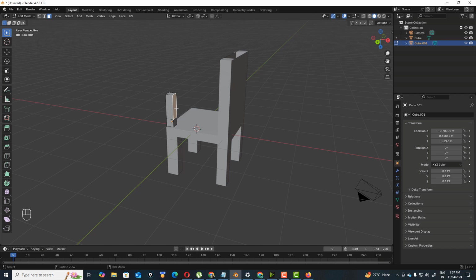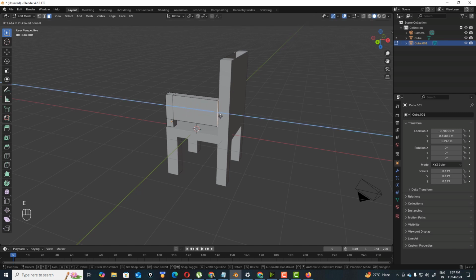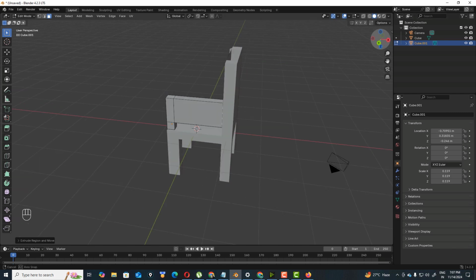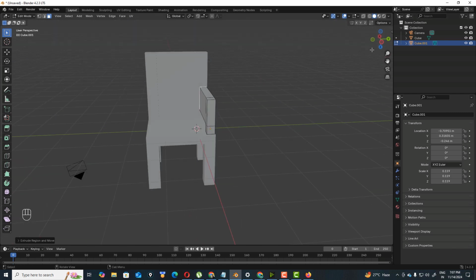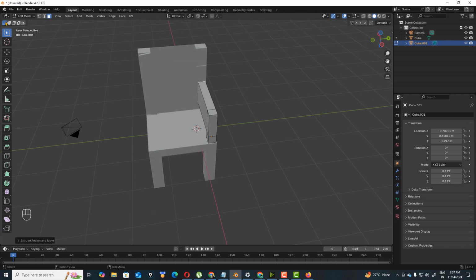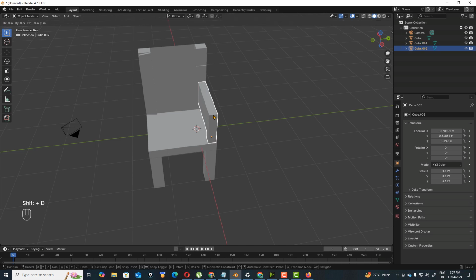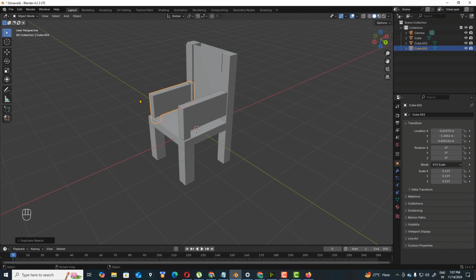Face, extrude face like this, and design like this. There are so many aspects you can design, and Shift D for duplicating, and you can easily see this is duplicated. Okay, now nice, this is the model of the chair.